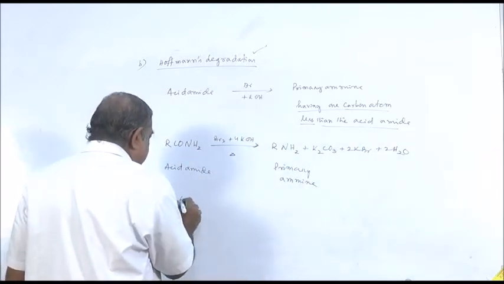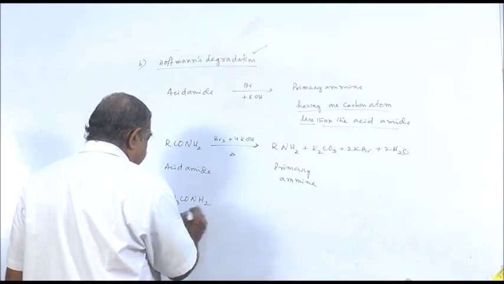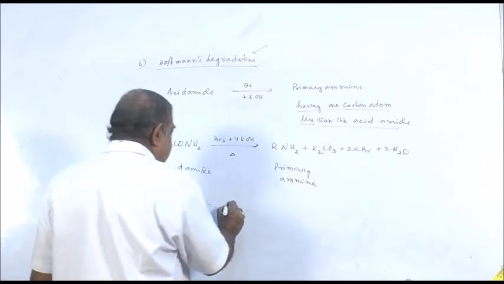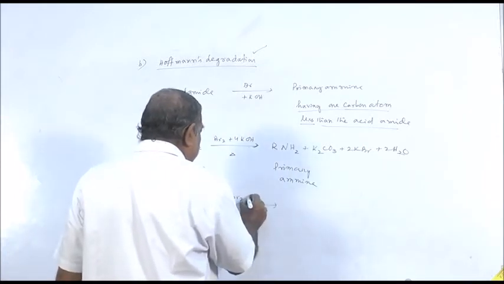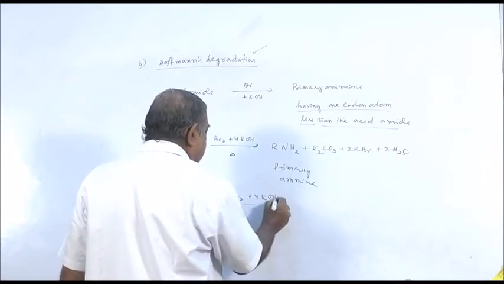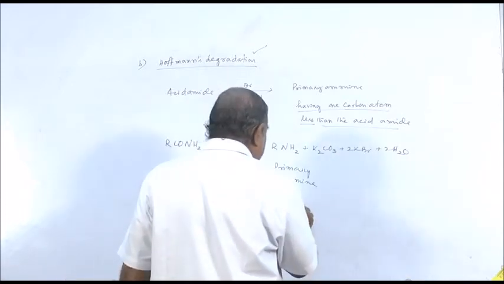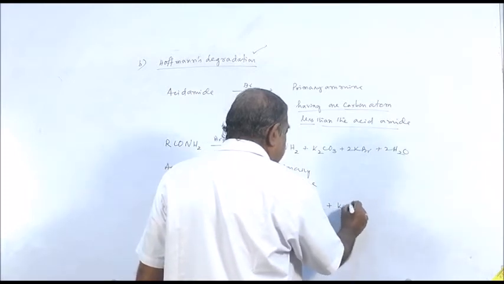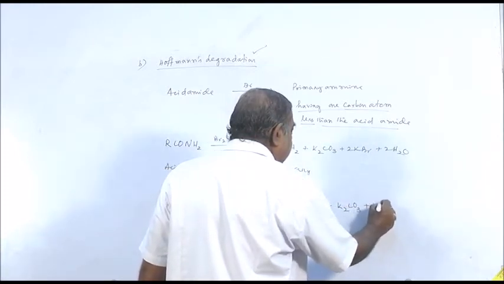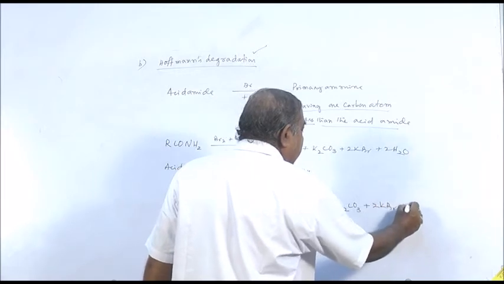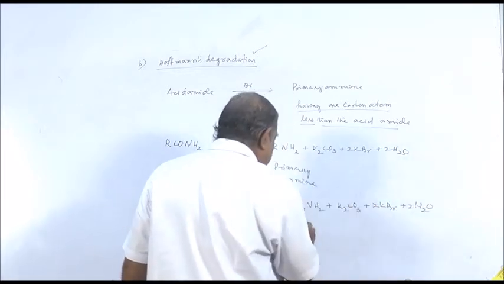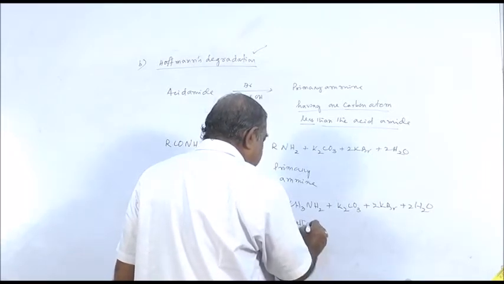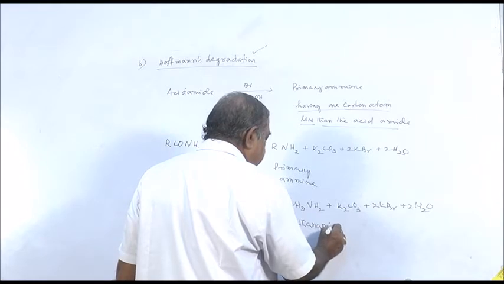If you are taking same acetamide, under this condition, heated with bromine with potassium hydroxide, you will get a primary amine having one carbon atom less. So you can see you are getting methanamine. Here one carbon atom is less, methanamine.